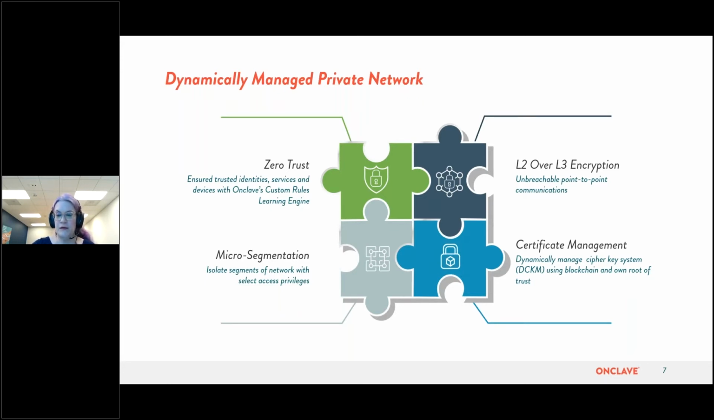dynamically managed cipher key system using a blockchain and our own root of trust. This is a private blockchain, and we've made extensions to Sawtooth Hyperledger and for multi-segmentation in the blockchain to improve performance and to archive data that isn't necessary. And lastly, microsegmentation, which is isolating segments of a network with select access privileges.